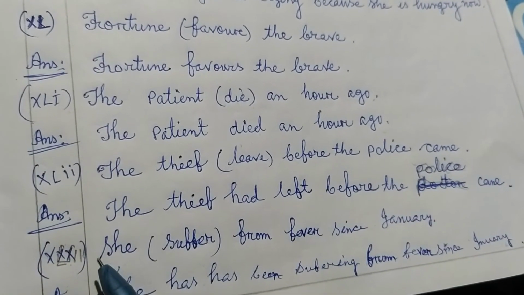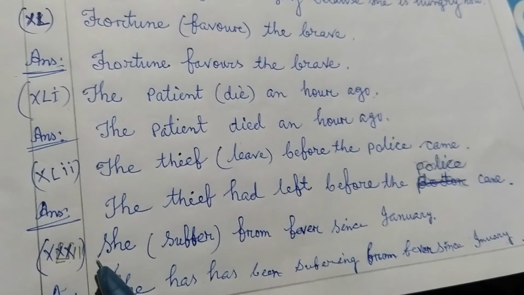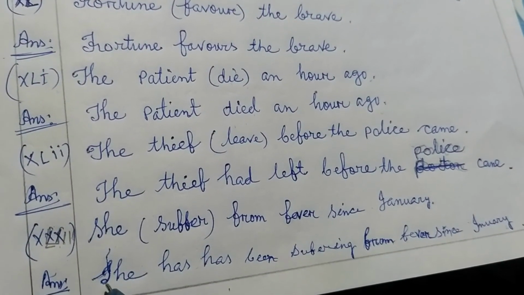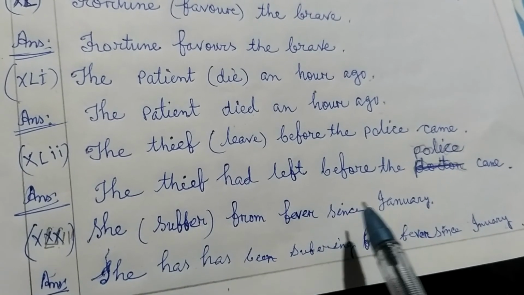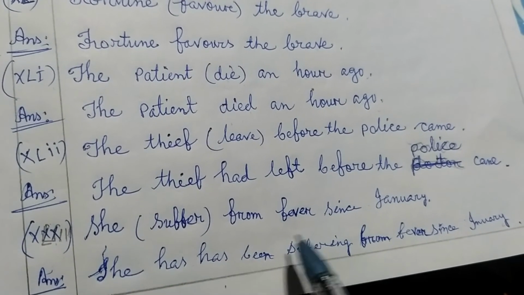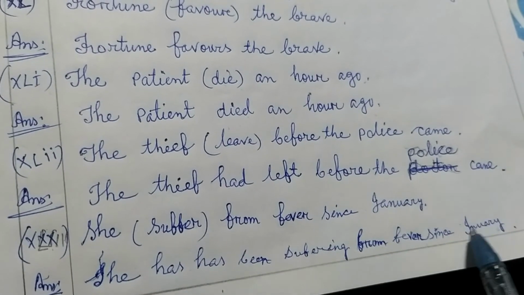Next, number 43, she suffered from fever since January. So the answer is she suffered from since January. So present perfect continuous tense. She has been suffering from fever since January.